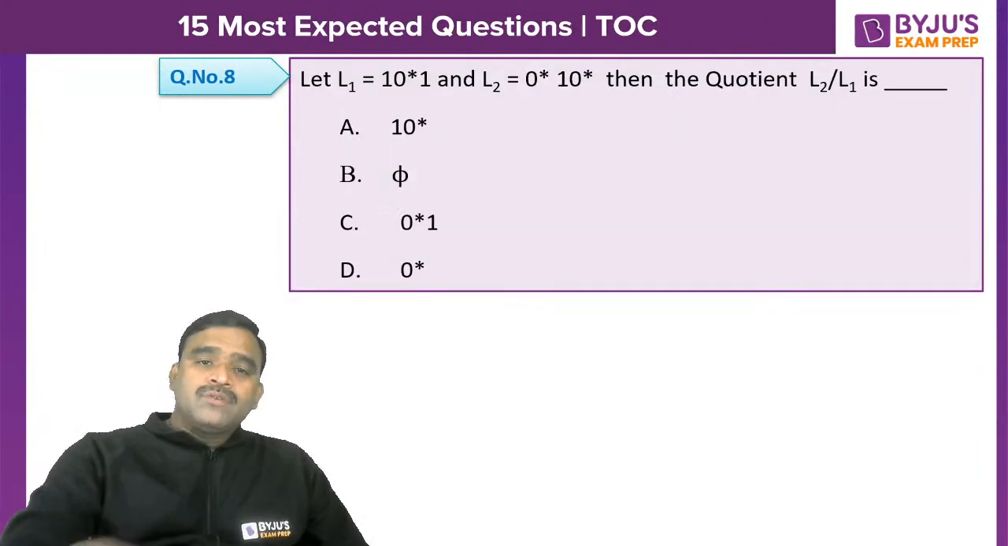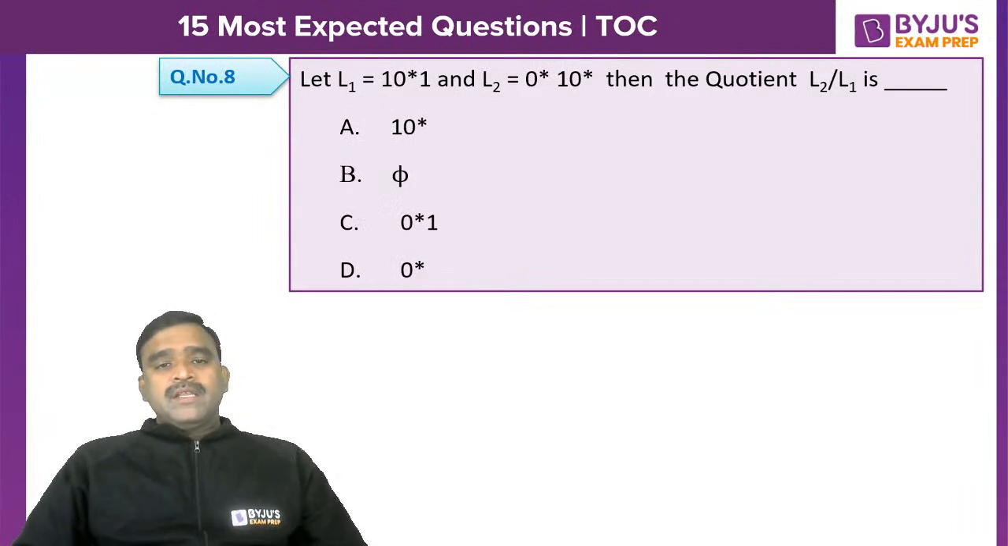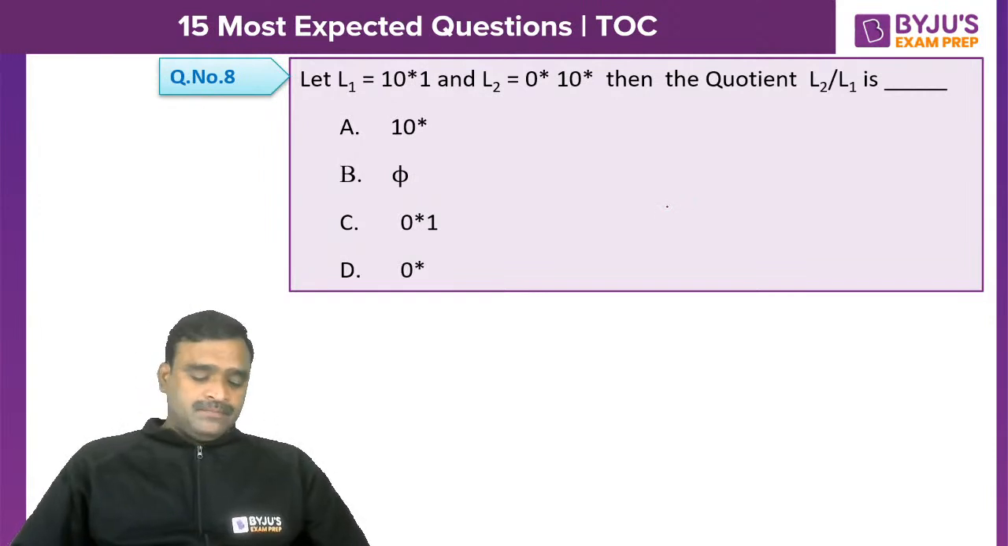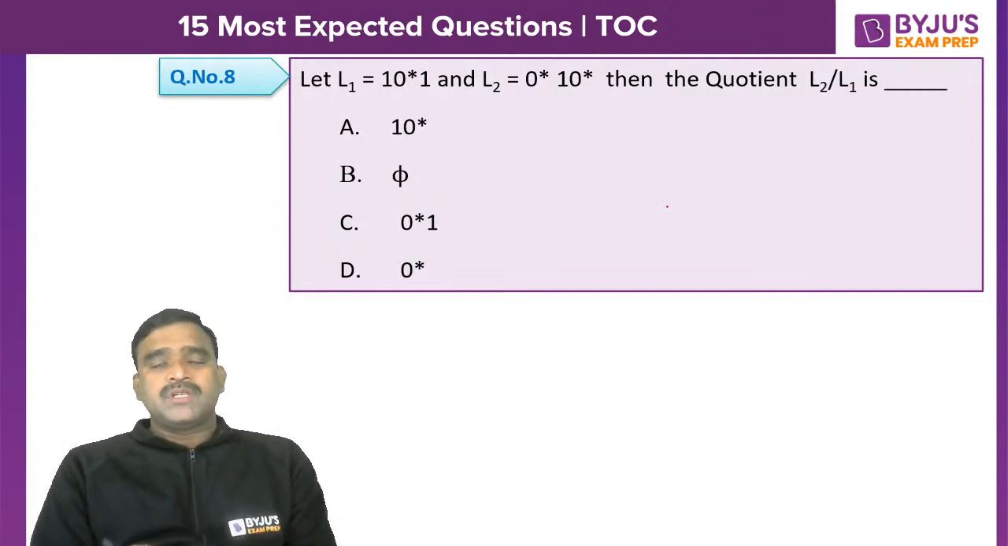Now coming to question number 8. L1 is 10*1, L2 is 0*10*, then the quotient L2 by L1 is dash. Quickly respond to this question number 8.